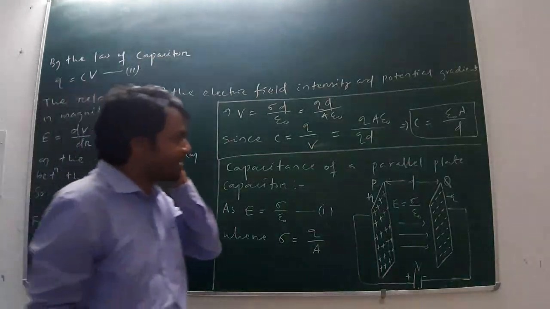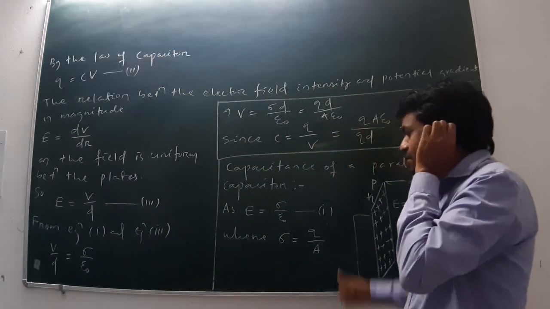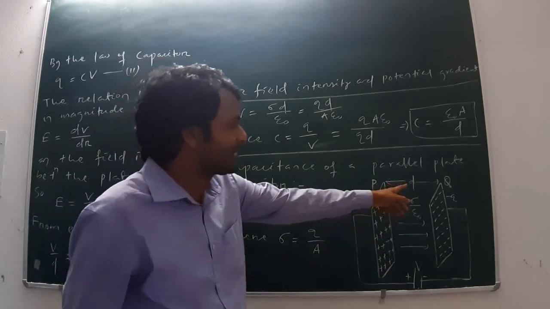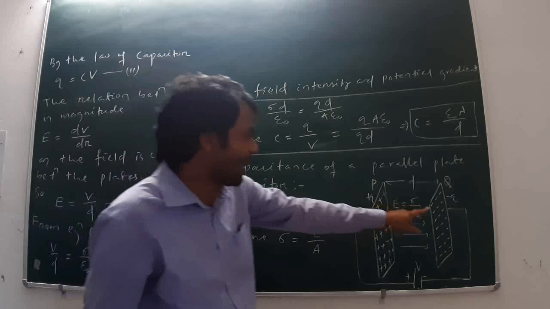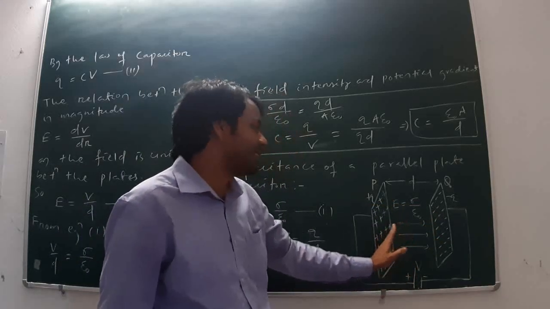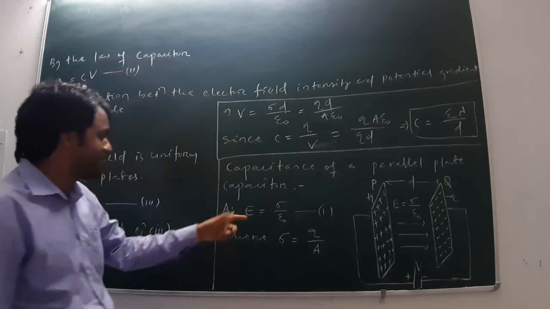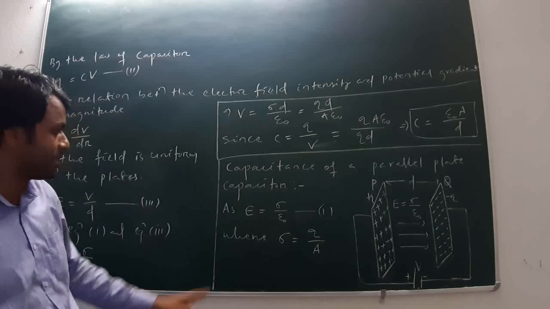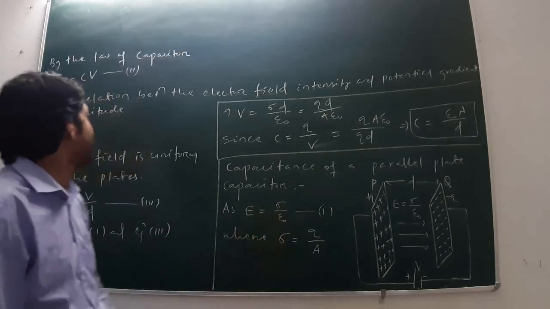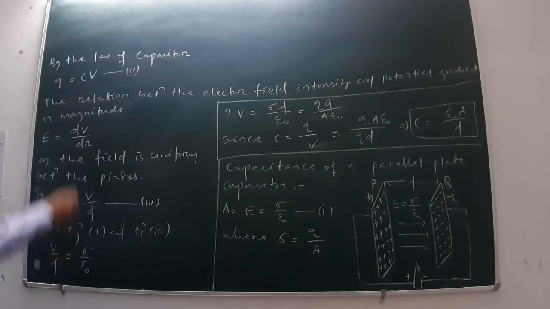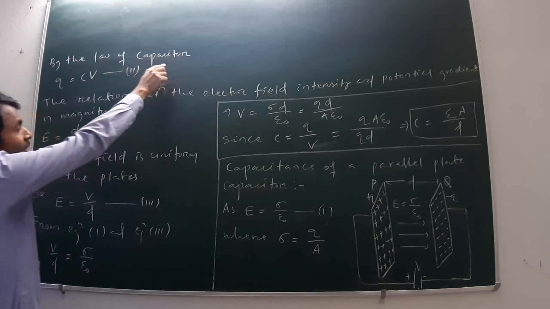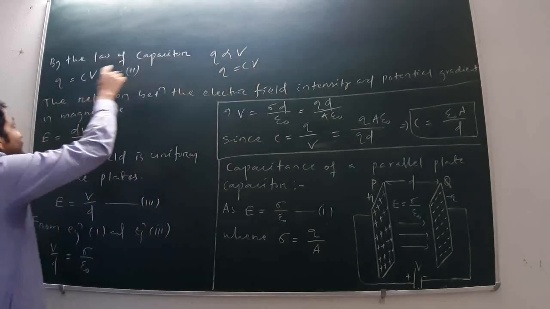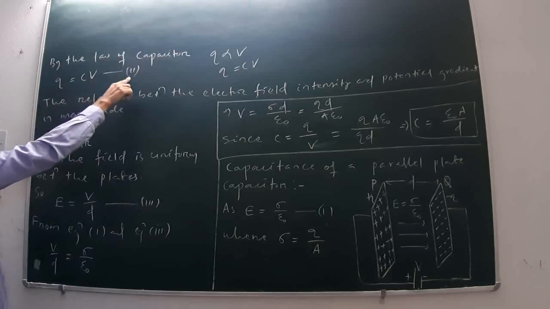Next, the derivation of the capacitance of a parallel plate capacitor. This is a parallel plate capacitor having two plates P and Q separated by some distance d, having charges plus Q and minus Q and a potential difference V. Here the electric field direction is from P to Q. As discussed above, E is equal to charge density divided by epsilon naught, the permittivity, where charge density is equal to Q by A. This is equation 1. Now, what is the law of capacitor? Q is directly proportional to V, or Q is equal to CV. This is equation 2.